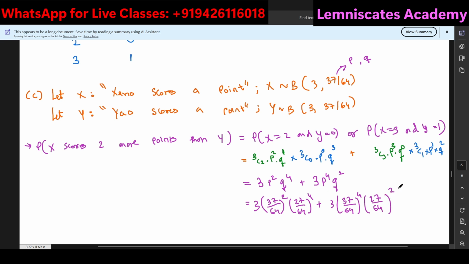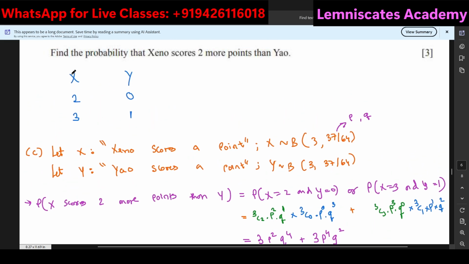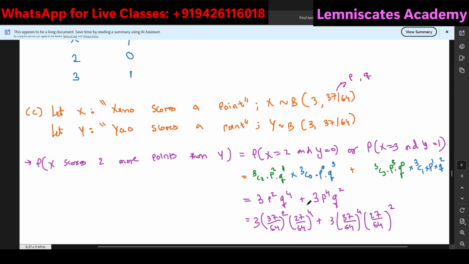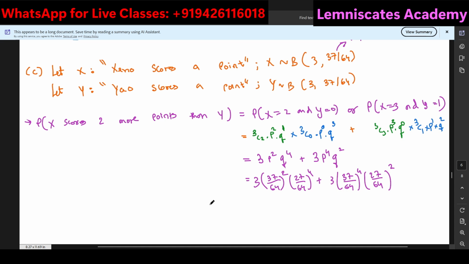Okay? The main thing that you had to pay attention to over here is that when x is 2, y has to be 0. When x is 3, y has to be 0. Now you just have to think about how to calculate this formula and this formula and multiply it. It could be maybe with the help of the distribution, or maybe just by thinking in the normal way, like how you think without the distributions. Even that would have been giving you the same result. But according to me, this was the easiest method. So I have implemented this.